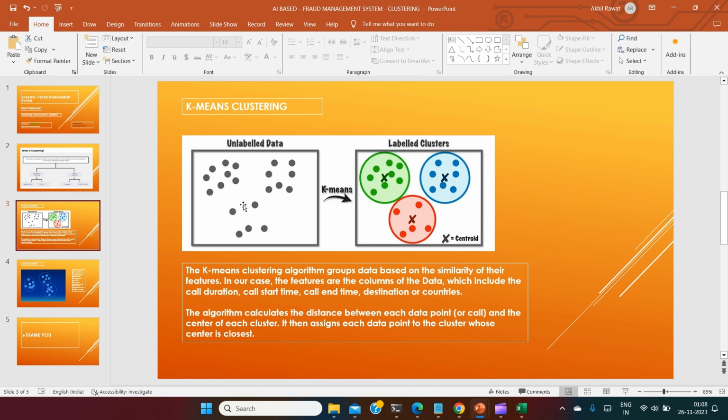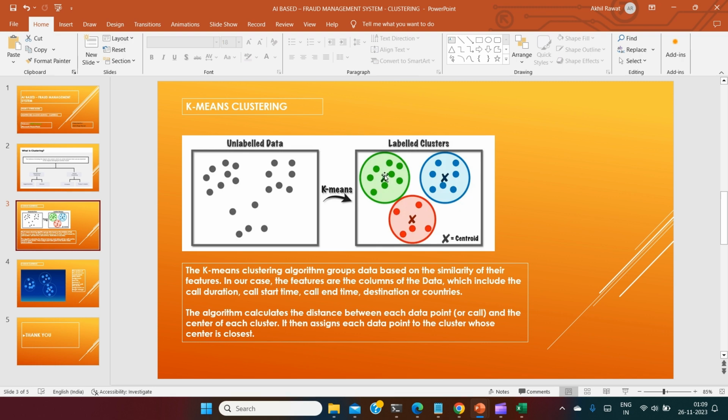So if data is like this before entering k-means, a centroid will be randomly chosen by the algorithm. As you can see in the picture, after k-means is applied, the x is the centroid given by the algorithm. Whenever a centroid is chosen, the algorithm checks the distance between the data points.